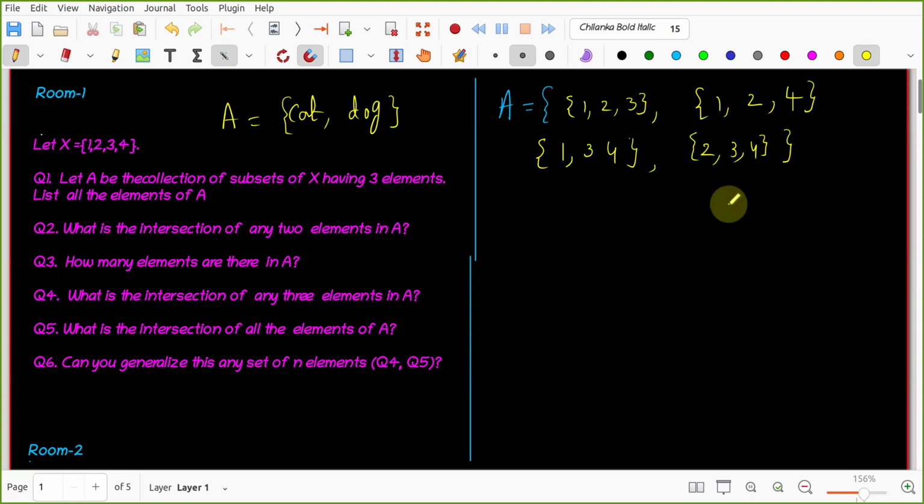What are the elements in A? Here the elements are animals, right? Cat, dog, like that. Here, what are the elements in this set?